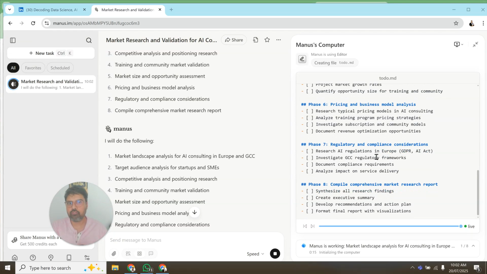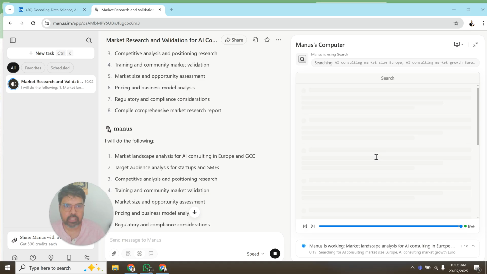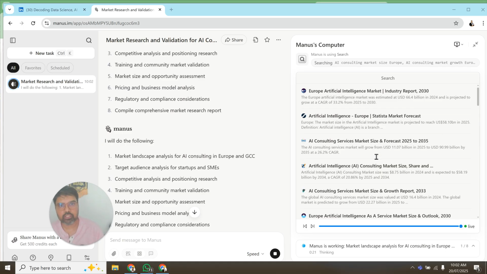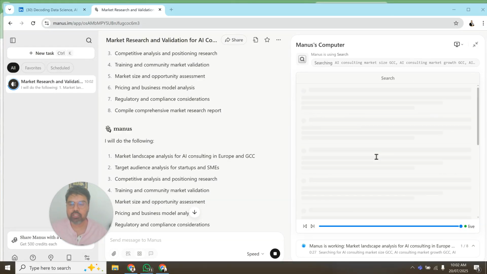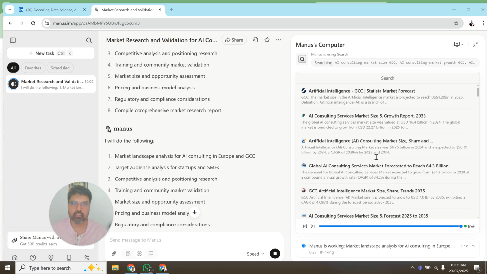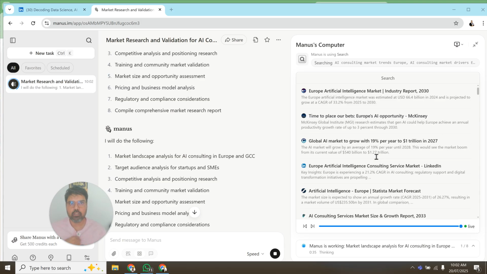It is doing step-by-step things. In the 8 phases that they need to do, they are breaking it up and doing proper research, going to different websites. This particular work for AI consulting in Europe and GCC would take a lot of time, but because of Manus it has been done in a very quick manner.